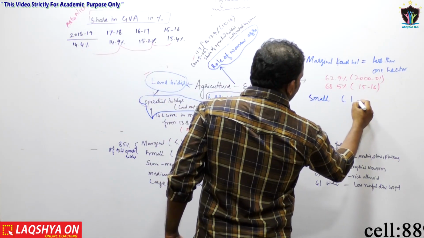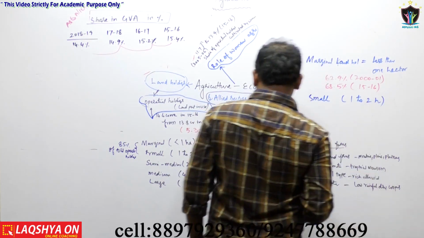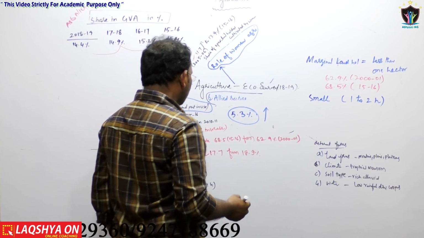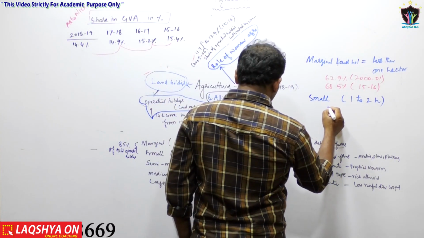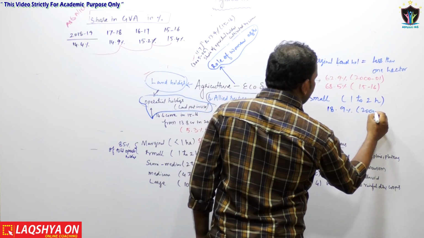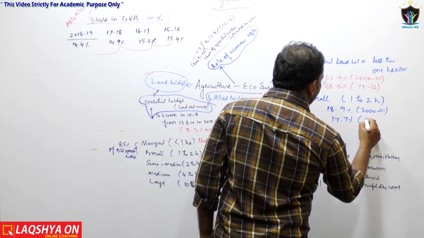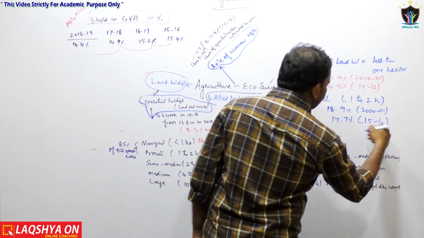Small means land between 1 and 2 hectares. This has decreased from 18.9% in 2001 to 17.7% in 2015-16.